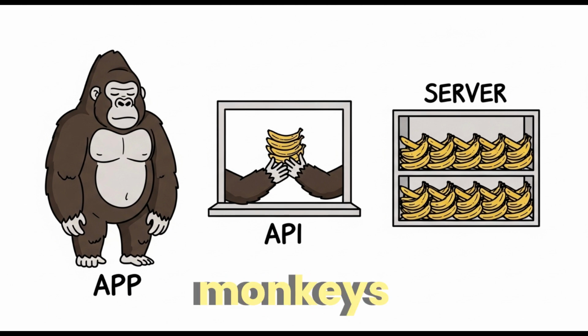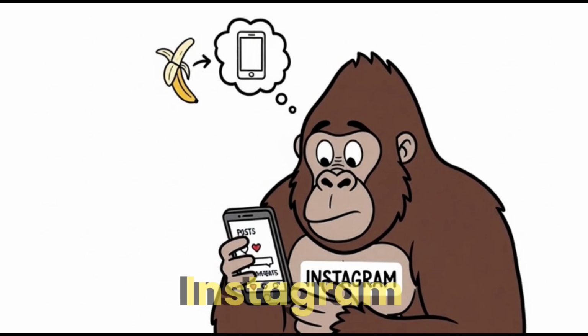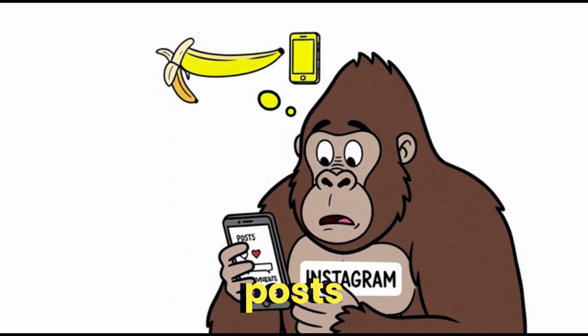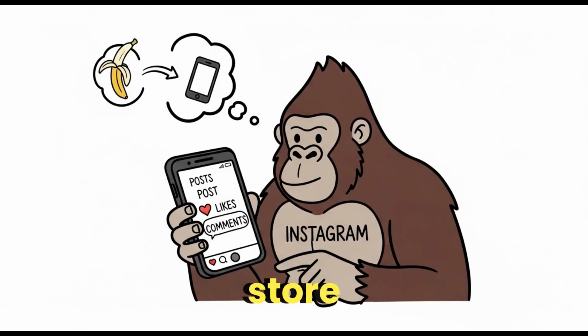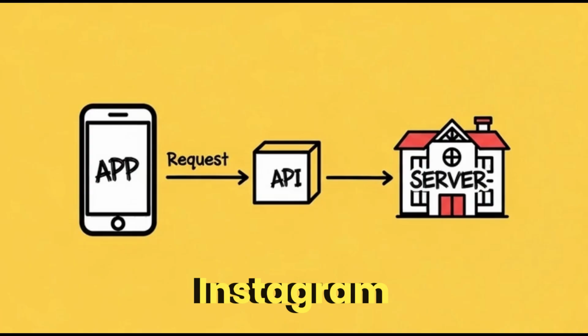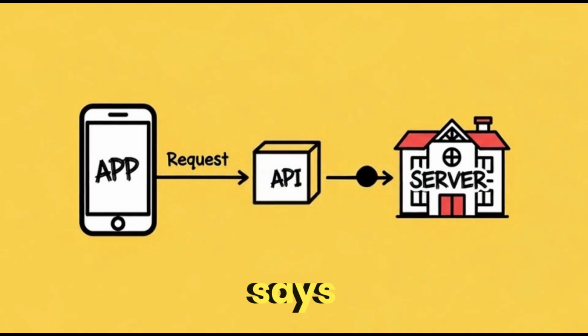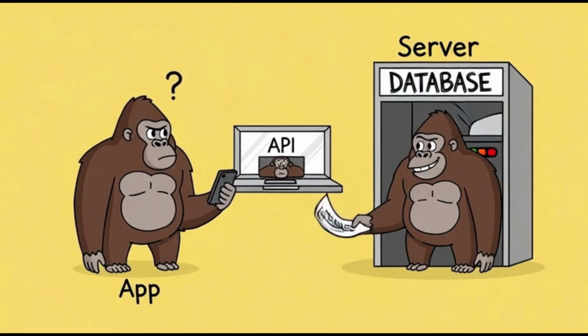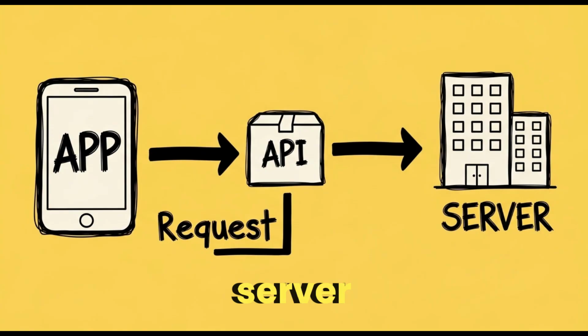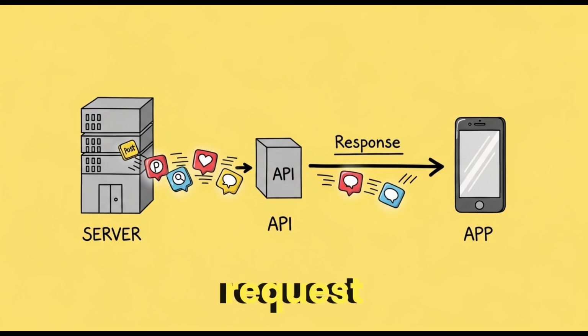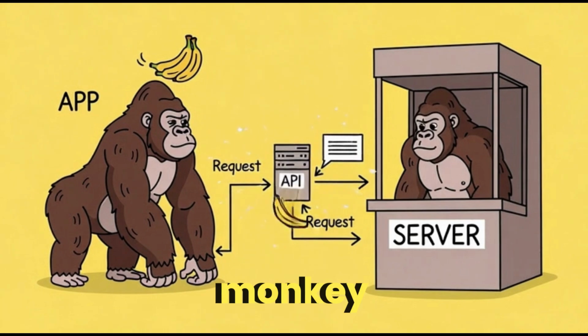Let's stop being monkeys for 1 second. When you open Instagram, you see posts, likes, comments, profiles. Your phone does not store all Instagram data. Instead, your app sends a request to Instagram's server. The API says, user wants posts. Okay. Then the server sends back the posts. That's called a response. So the flow is app, API, server, server, API, app: request, response. Exactly like the monkey asking for bananas.